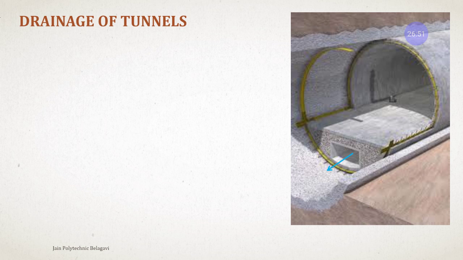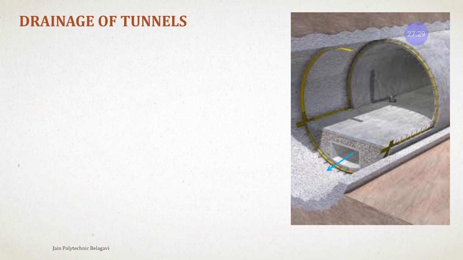Once the construction is completed, during the service period, we are going to provide a central drainage system or a side drainage system, as is provided in the case of roads. In the same way we provide surface drainage systems, where we might provide some holes in between, so that the sections of the drains do not increase, and the water gets accumulated and is pumped outside the tunnel.